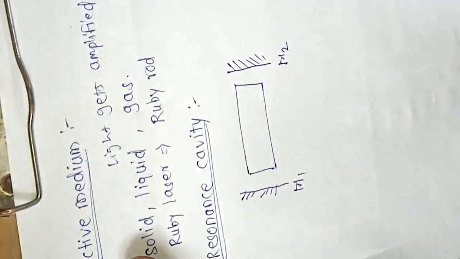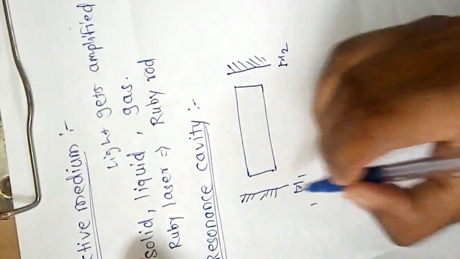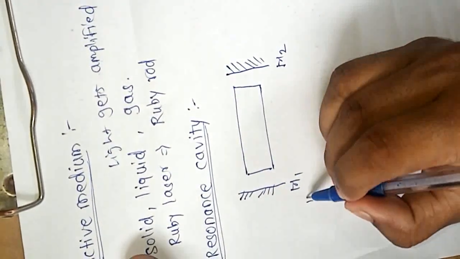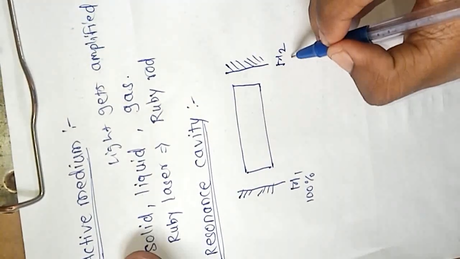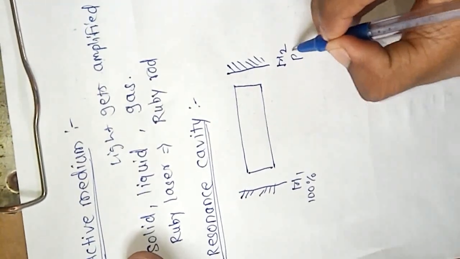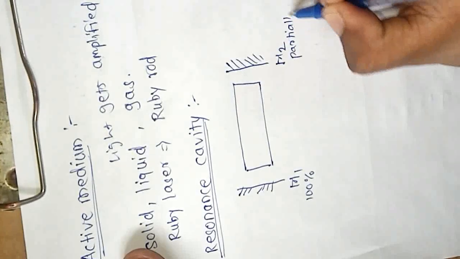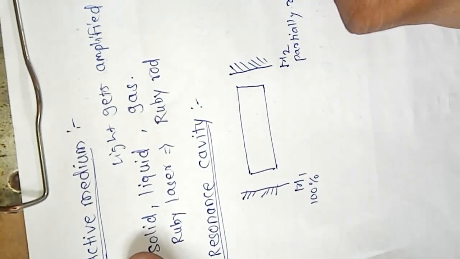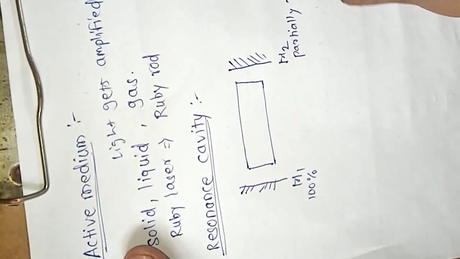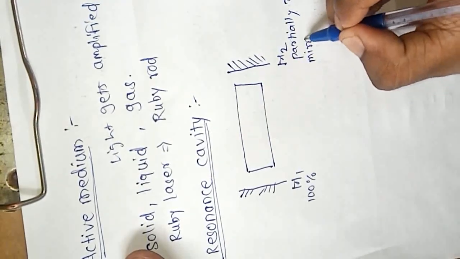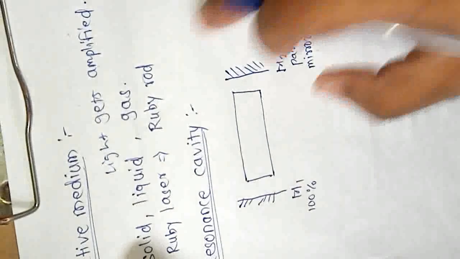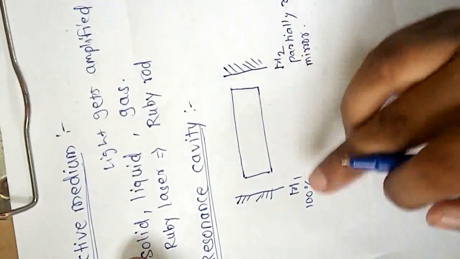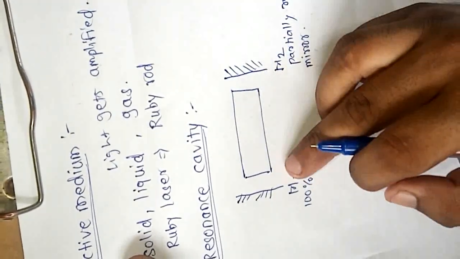But here one mirror is 100% reflecting, suppose this M1, and another mirror is partially reflecting. This is the construction of resonance cavity. We will see its use in helium neon laser.